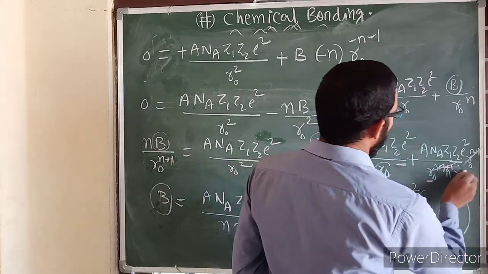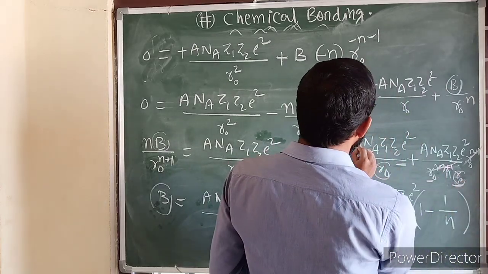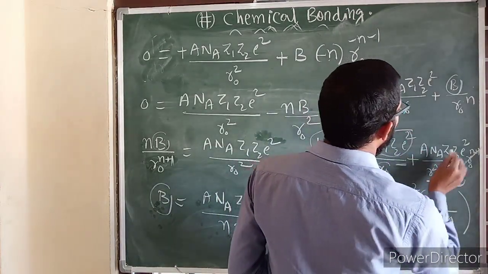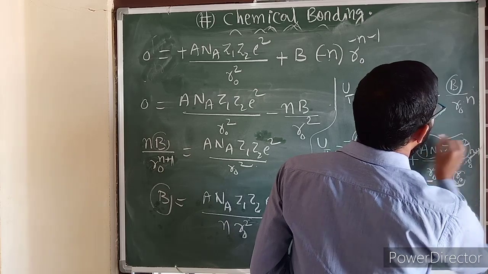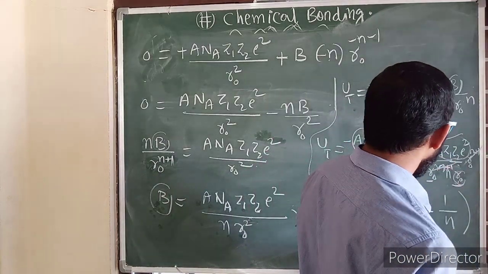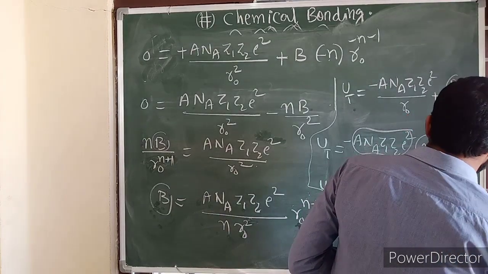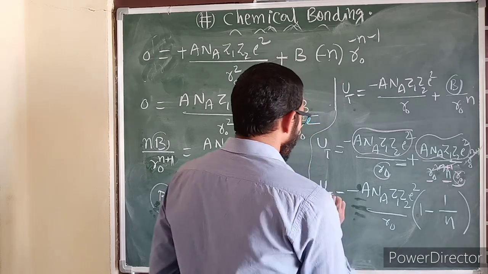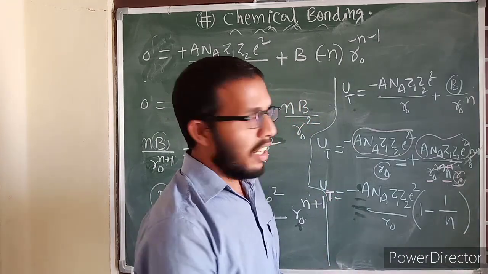Take out the common R naught, and A n A Z1 Z2 E square. This whole term we need to take out common. Then what is left over here? 1 minus 1 by n will be left over. See here that I have written. This is the total potential energy.